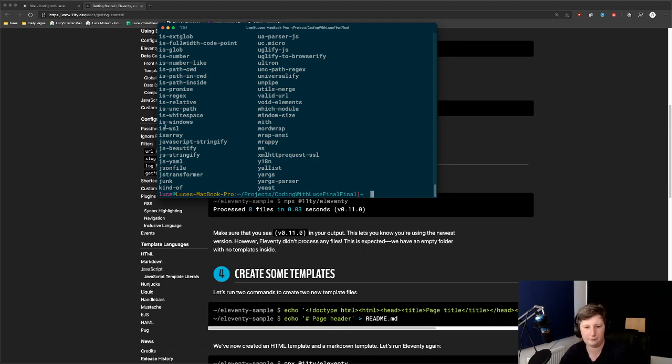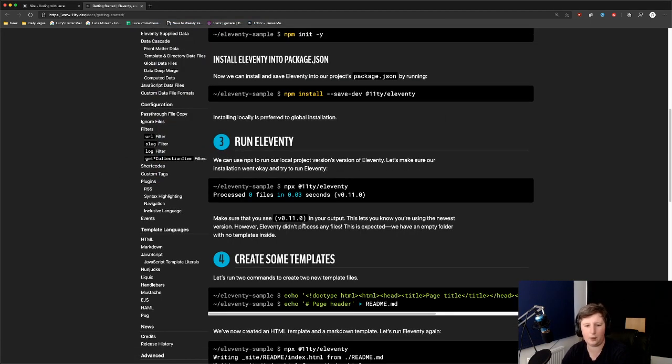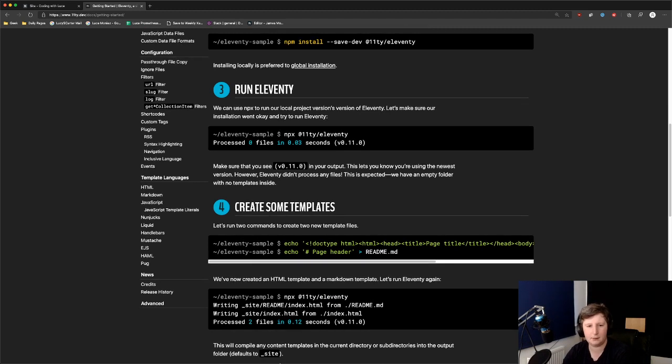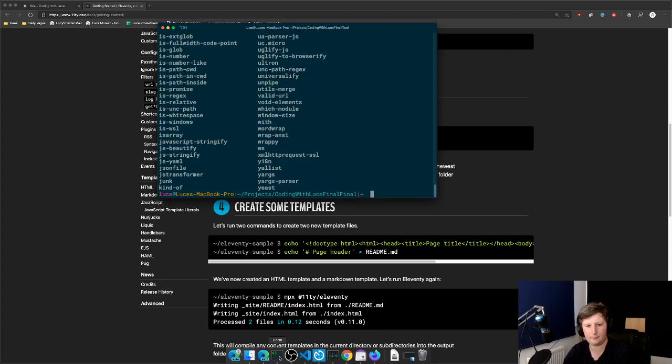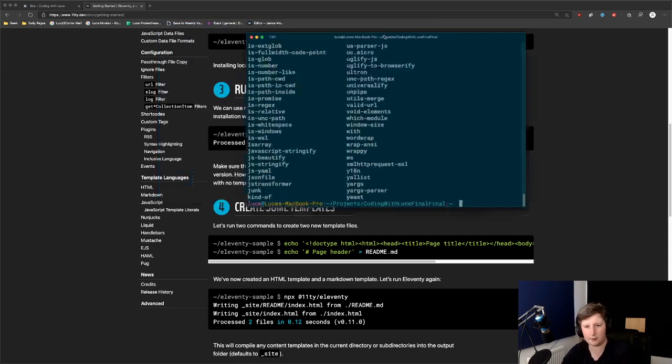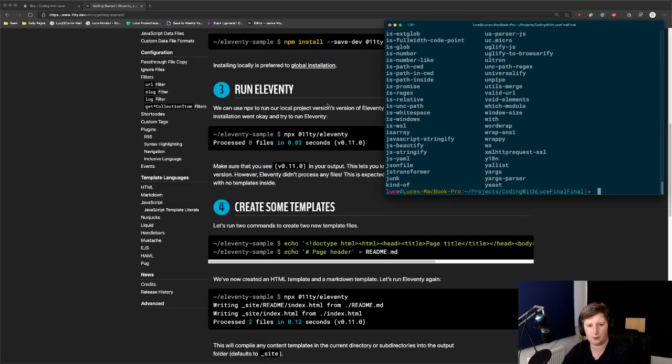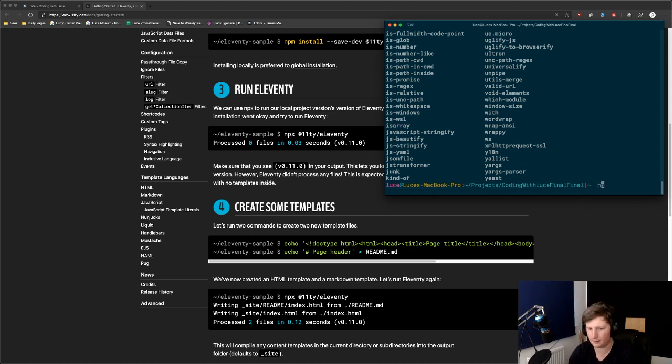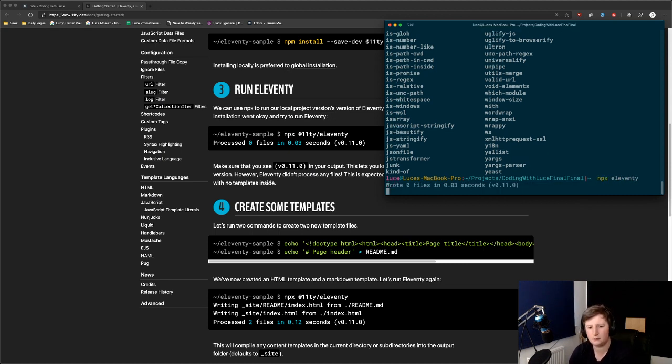So we've got those projects in. They wanted us to run npx Eleventy, so let's do it. We'll do it from here so that we can watch the page at the same time. So we're doing this step here, which is npx Eleventy. Cool. So it wrote 0 files because there's nothing there, but that's cool.